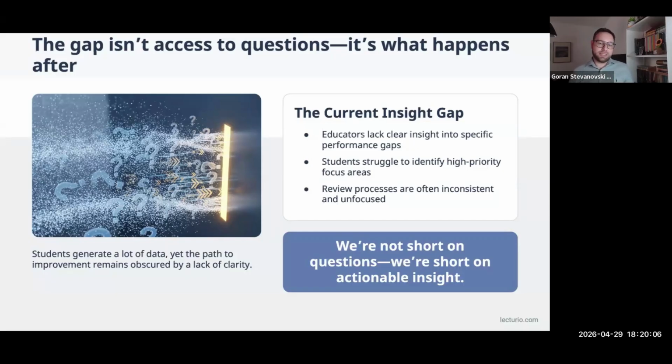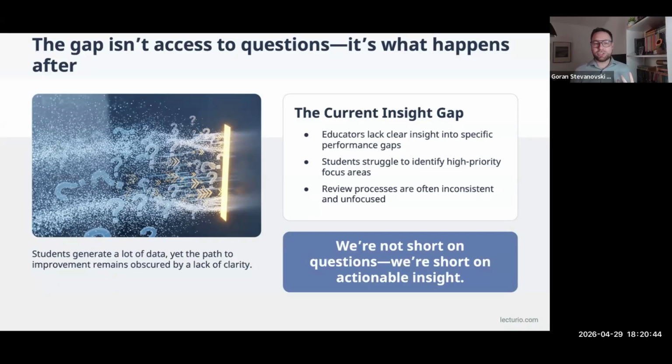We lack this clear insight into specific performance gaps because there's simply not enough time for us to engage with the students on that level, because we tend to have a lot of students and a lot of work outside of teaching and assessing. Students struggle to identify high priority focus areas without us being able to understand that they struggle. And the review processes are often inconsistent and unfocused, again, because of lack of time. So students do generate a lot of data when using Qbanks and doing practice sessions, yet the path to improvement remains obscured by a lack of clarity on our side.